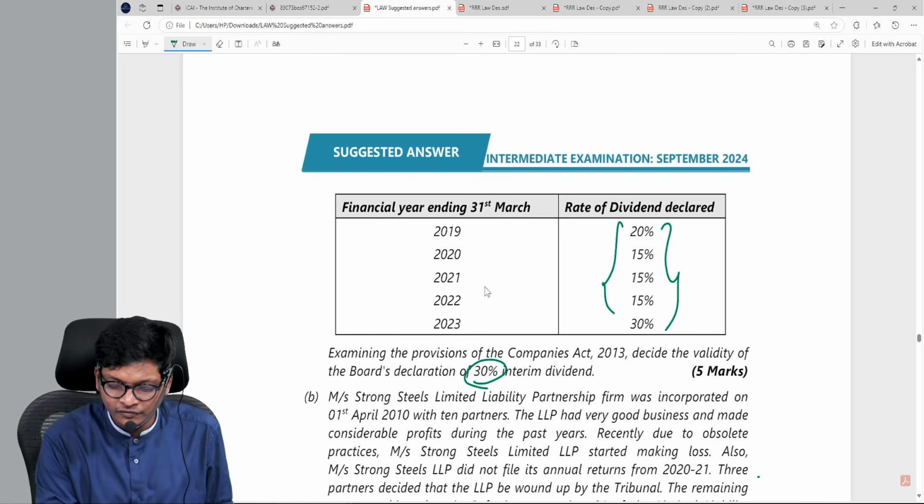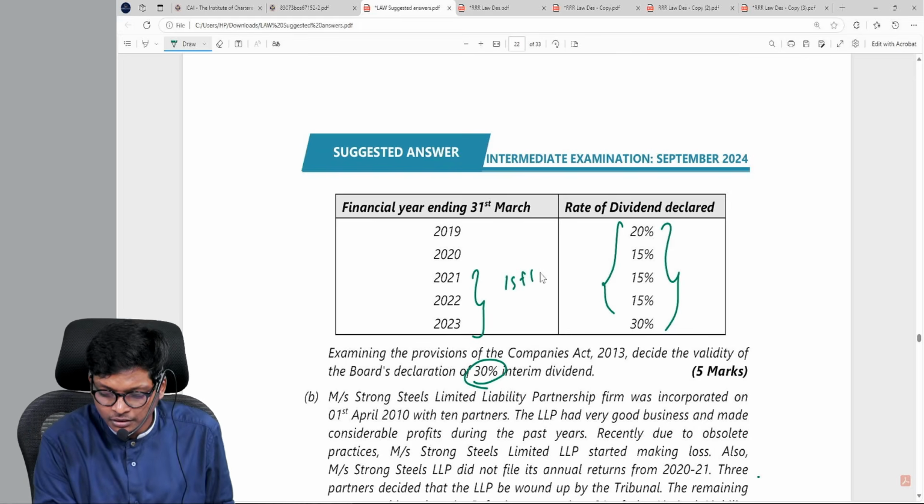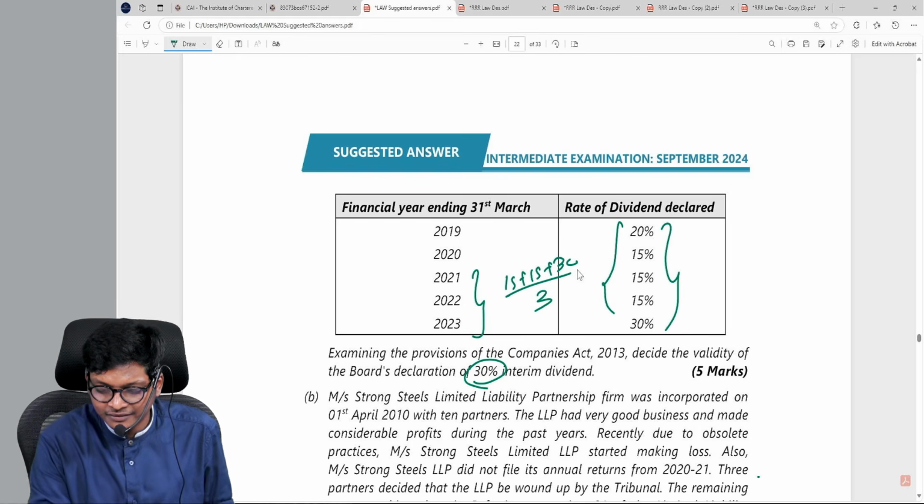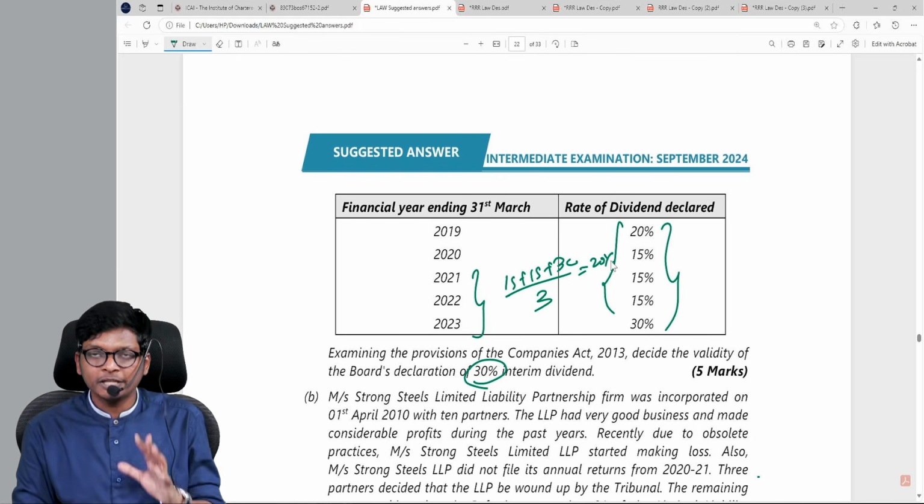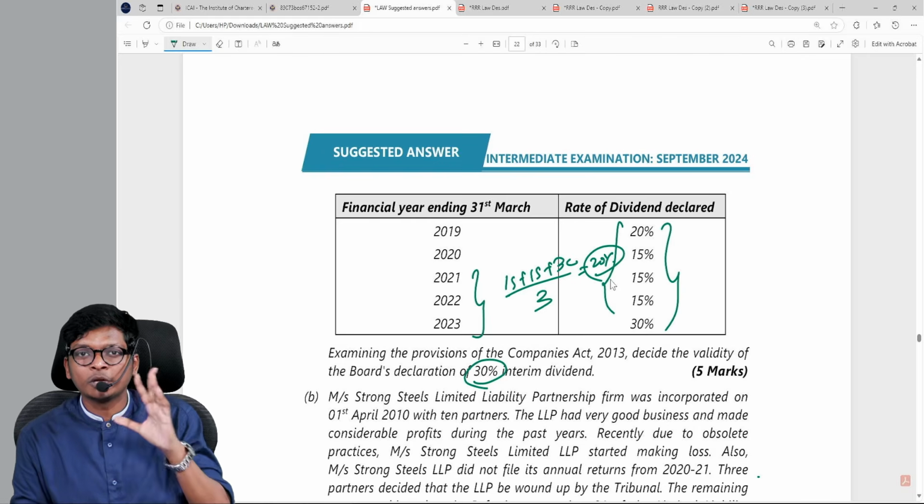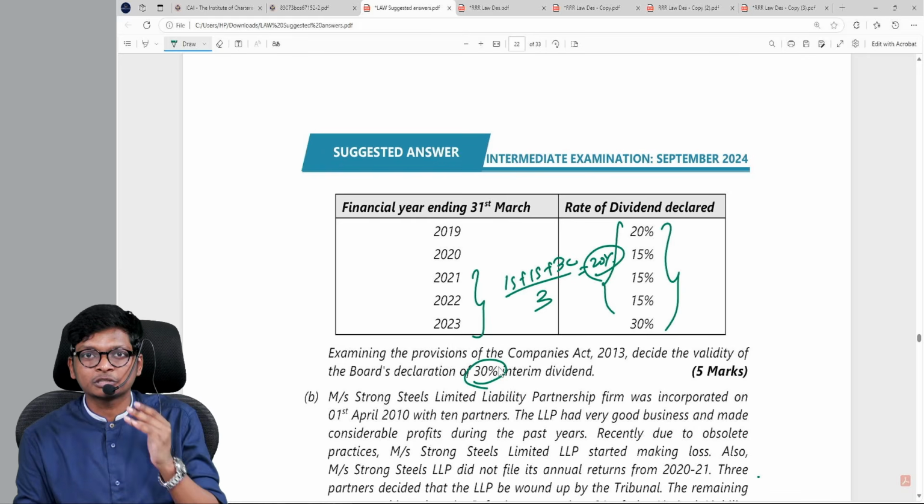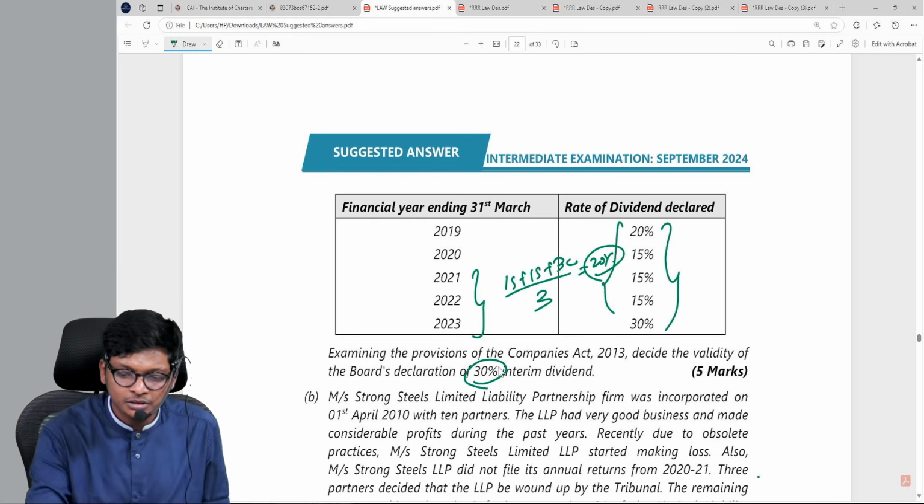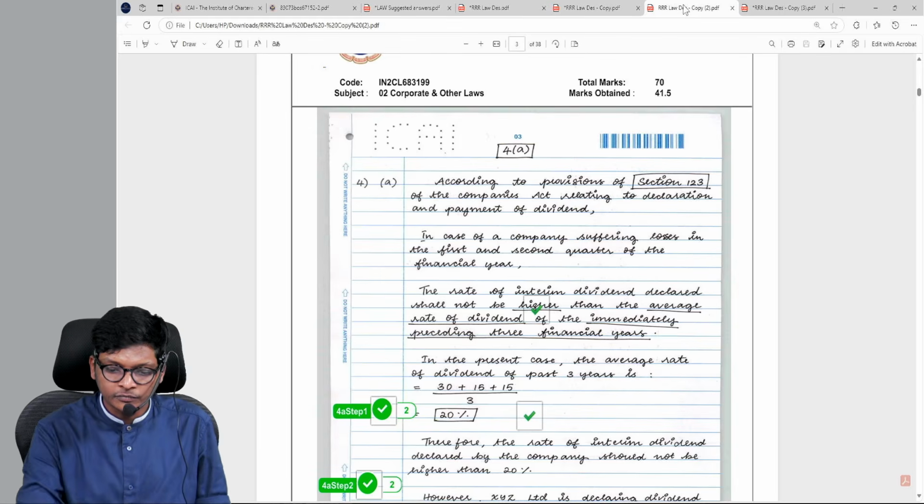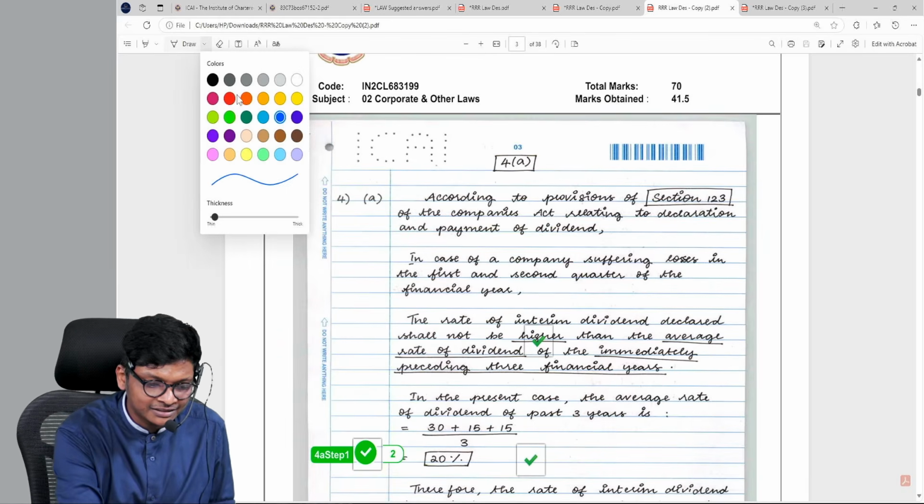You will take average of last 3 years, which is 15 plus 15 plus 30 divided by 3, which is 20%. So I know as per provisions, maximum only 20% can be given. Company is giving 30%, which is not fine. Everybody knows this. How did the student present over here? Look how well she has presented.